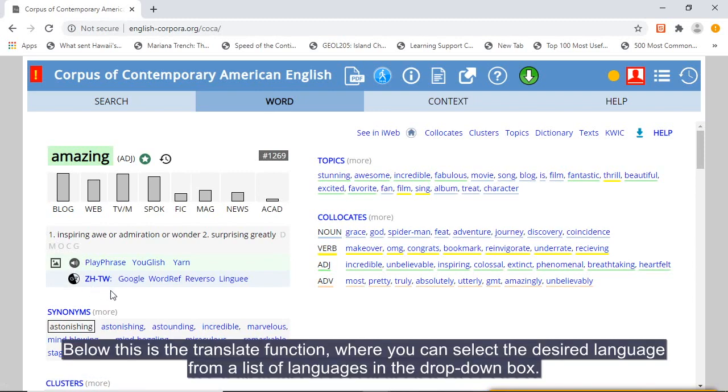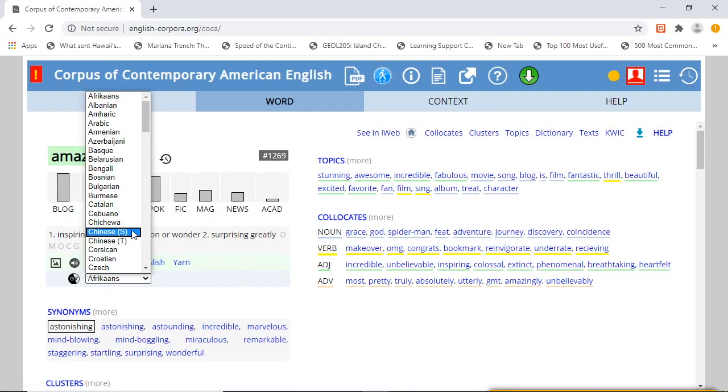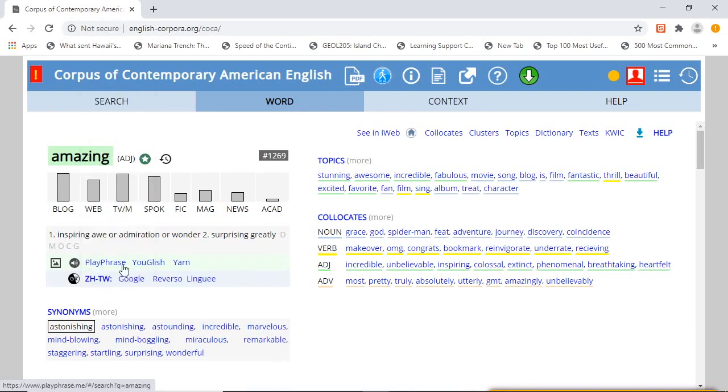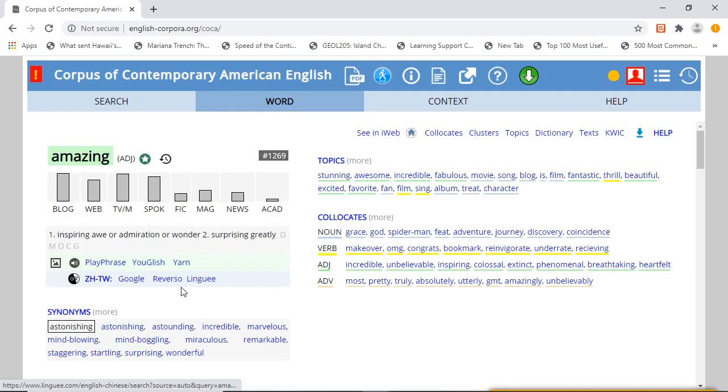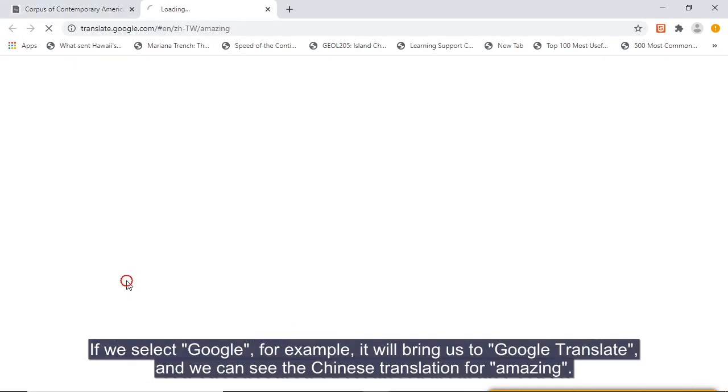Below this is the translate function, where you can select the desired language from a list of languages in the drop-down box. For example, Chinese. You can then click on one of the 3 translation website options: Google, Reverso, or Lingui. If we select Google, for example, it will bring us to Google Translate, and we can see the Chinese translation for amazing.